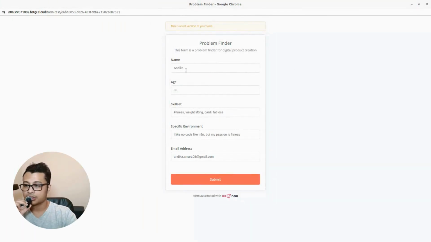Right now, I put my name, my age, and my skill set, which is fitness, weightlifting, cardio, and fat loss. Well, it's actually something else, but for the sake of argument, I'm just going to put those skills and the specific circumstances or environment. It's going to be that I like no code like n8n, but my passion is fitness. So I really hope that this digital product or lead magnet is going to generate solutions to the problems related to fitness, and how we can use no code like n8n to support the main skill sets.